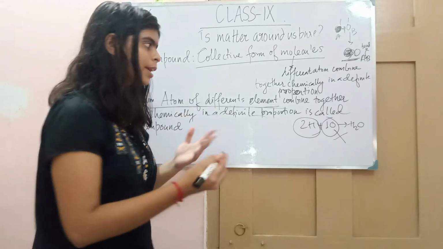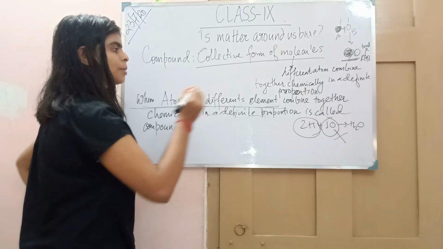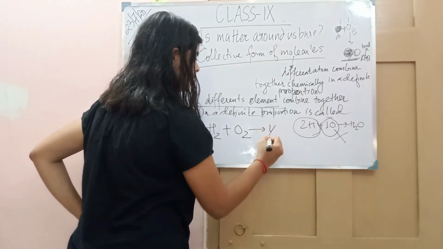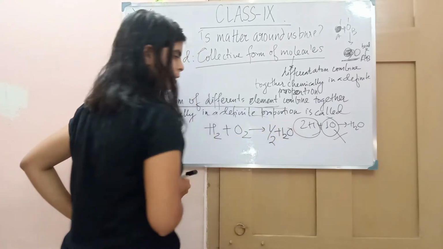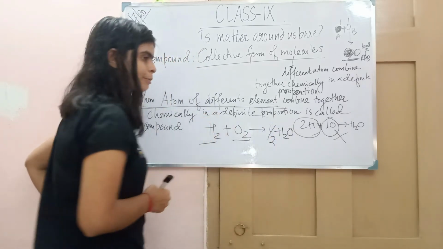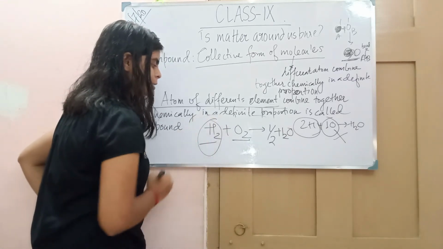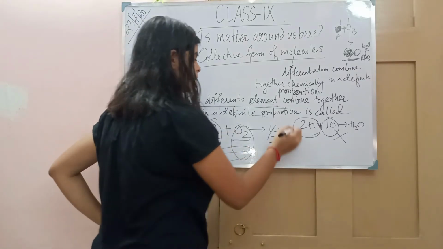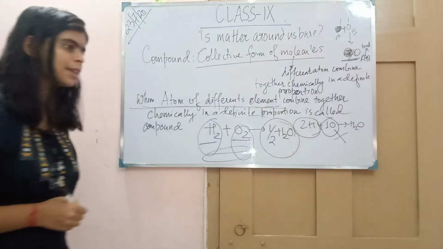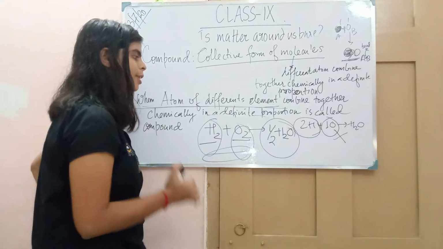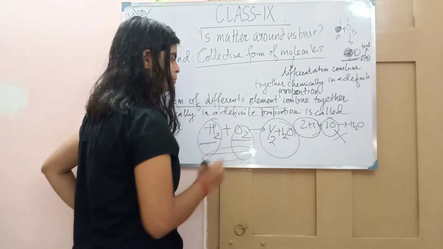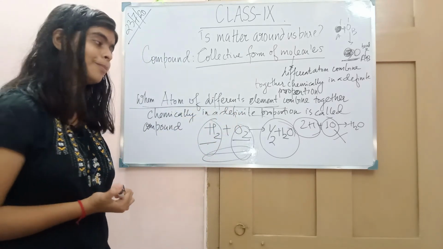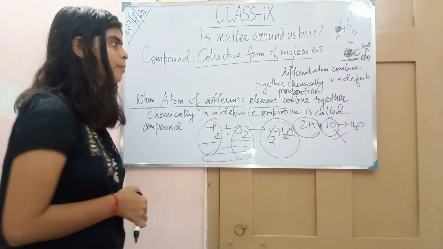So how do atoms of different elements combine? H2 plus O2 gives us H2O. So here is how a compound is formed. It is one kind of element, this is another kind of element, and they combine together to give us a definite molecule, in a definite proportion, 2:1, giving us a compound.